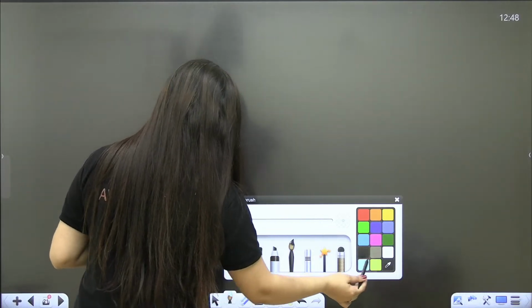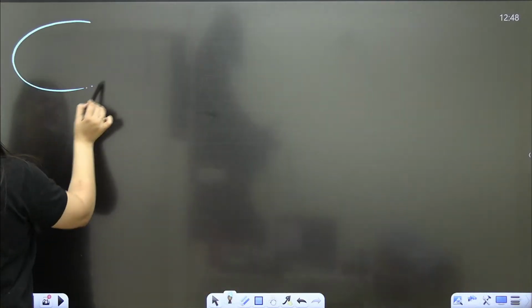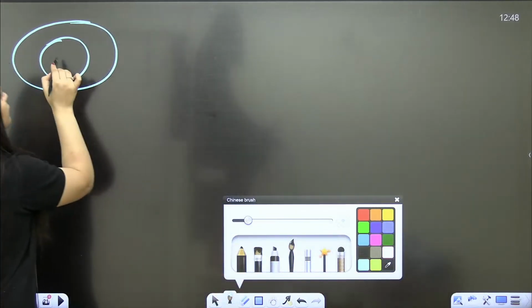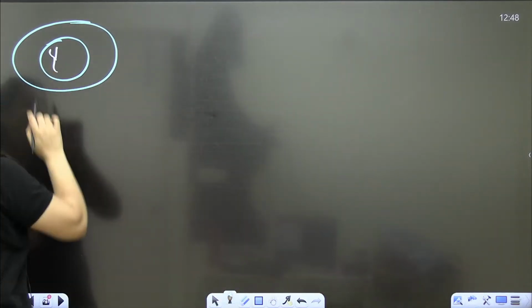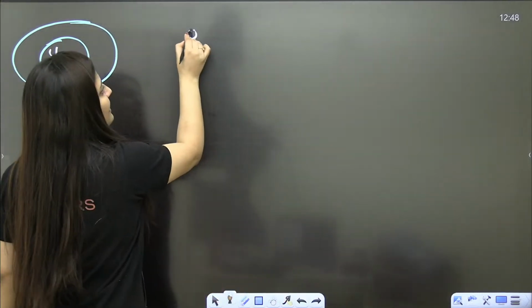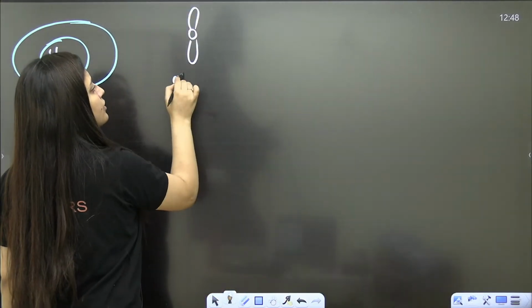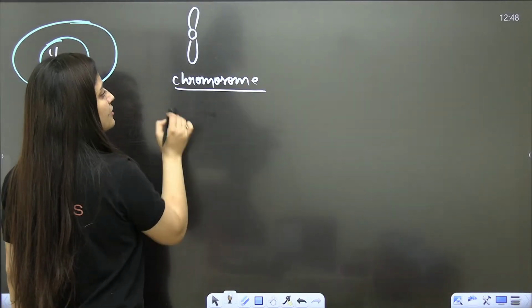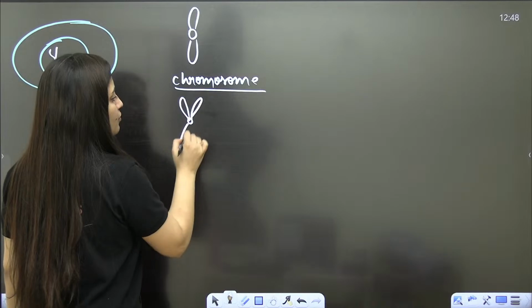See students, again I am repeating this thing, please pay attention. When you talk about a cell and its nucleus, as I told you in the last class also, this is a chromosome, and this is also a chromosome.